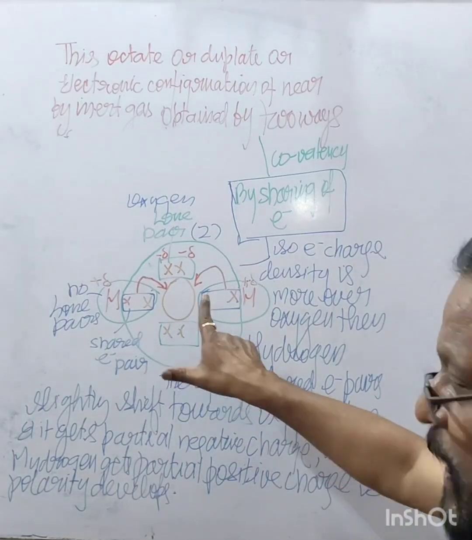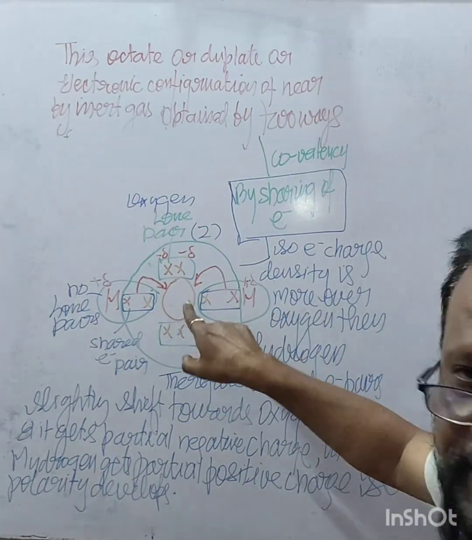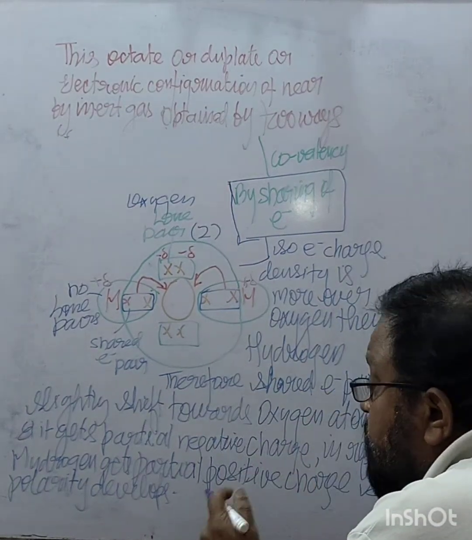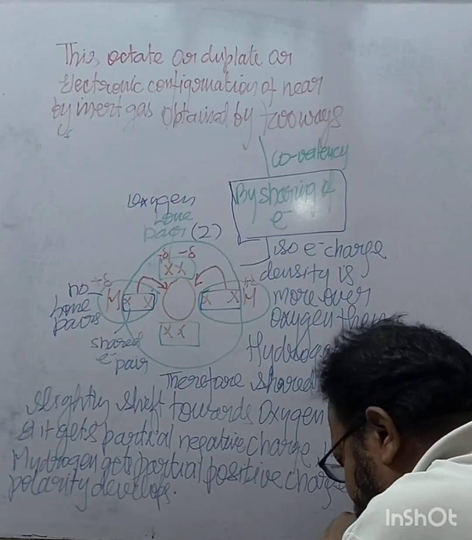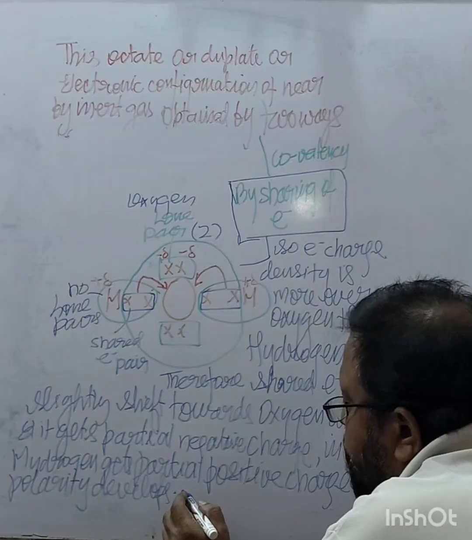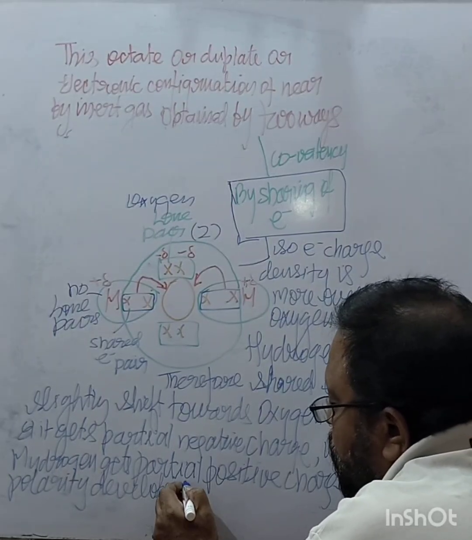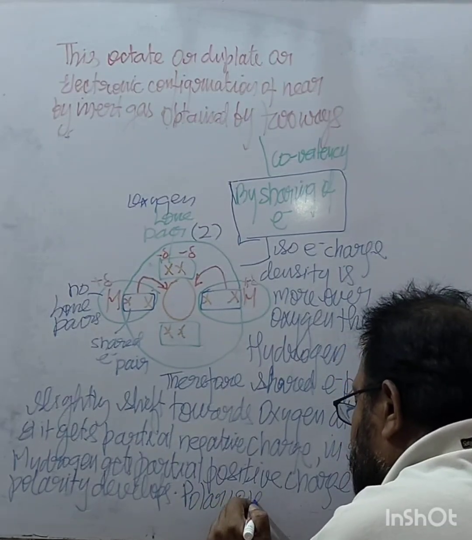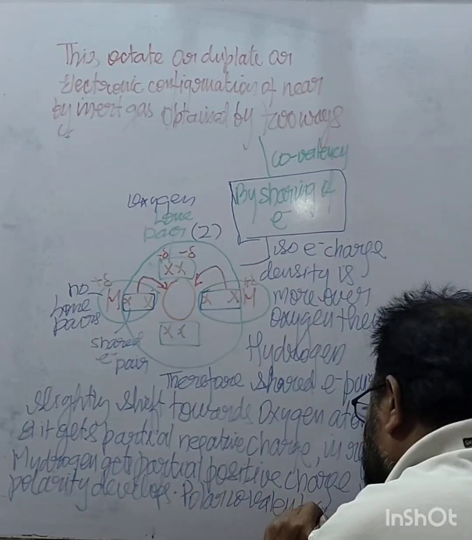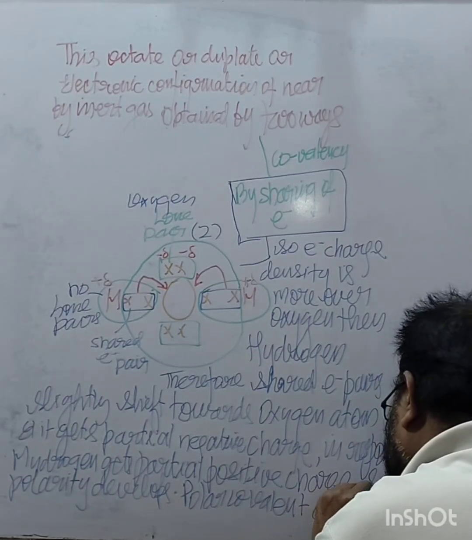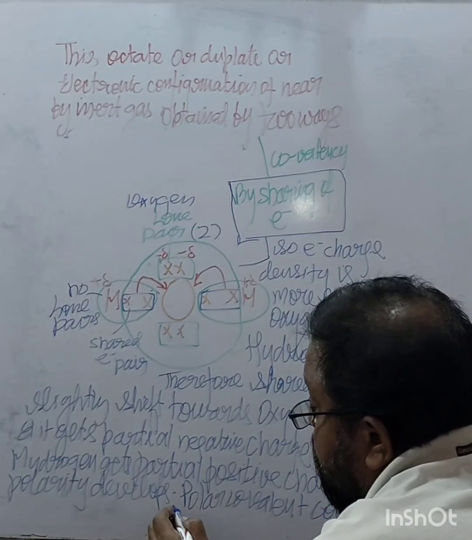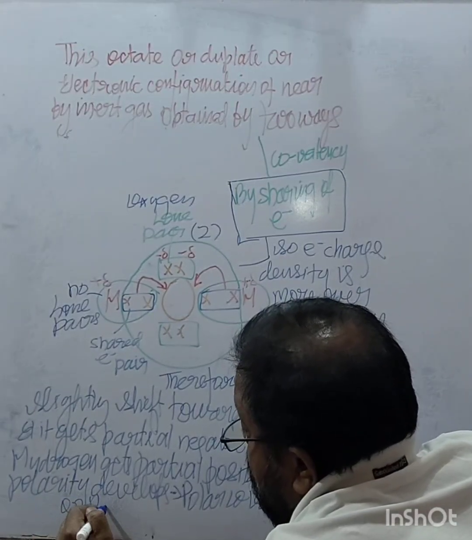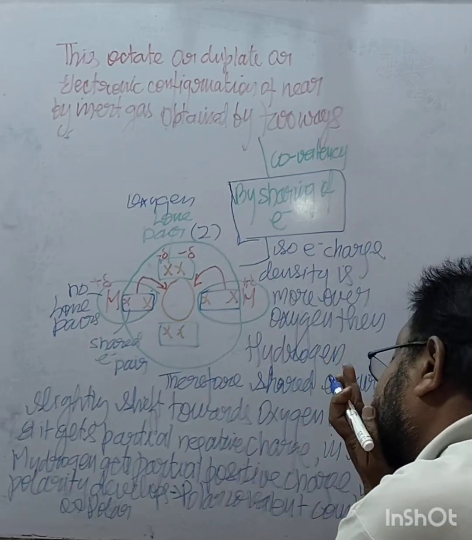Yes, polarity has developed, so on one side it is positively charged and on the other side negatively charged. So polarity develops. This is called polar covalent compounds, or polar covalency.